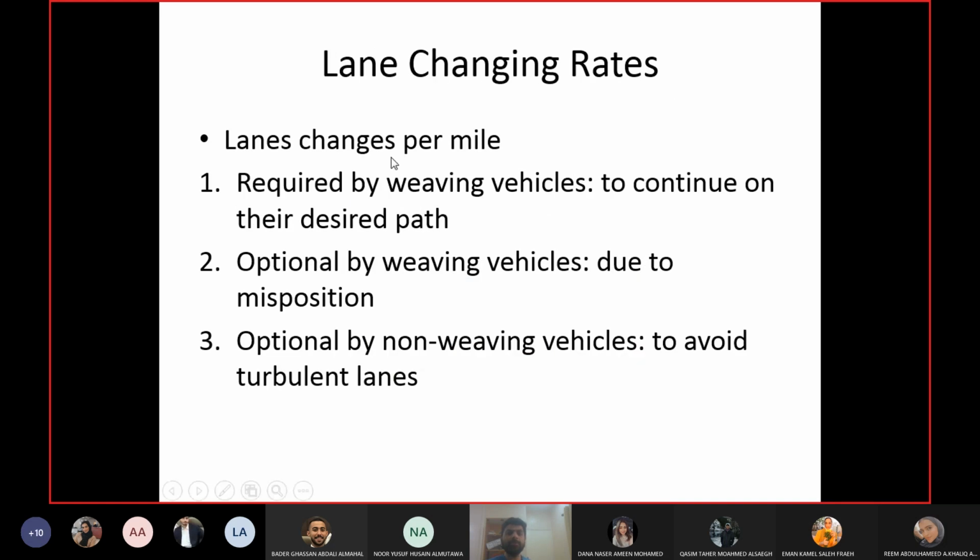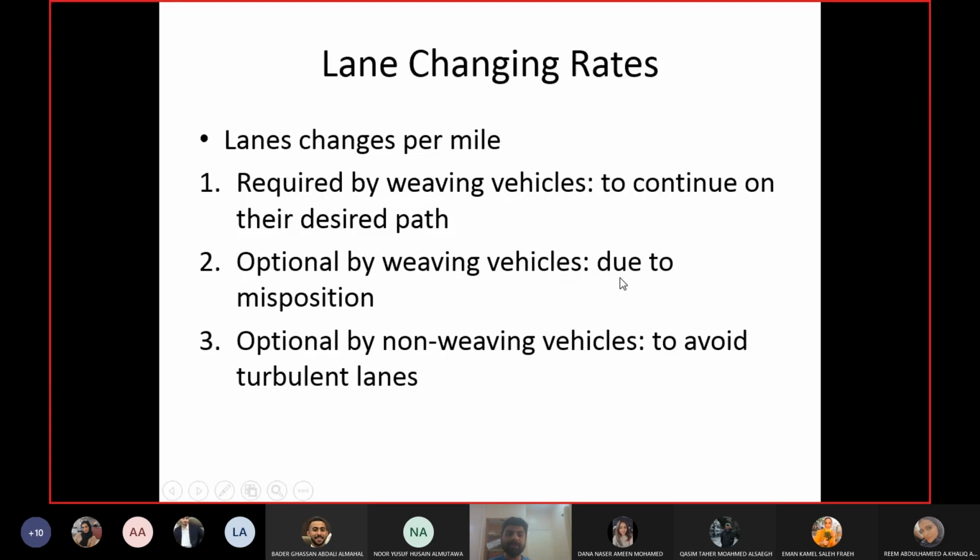Okay, we need to find out lane changing rates as well. That means lane changes per mile. Okay, so lane changes are of three types. Lane changes required by the weaving vehicles to continue on their desired path, freeway to ramp or ramp to freeway. Optional weaving, lane changes required by the weaving vehicles due to their misposition.